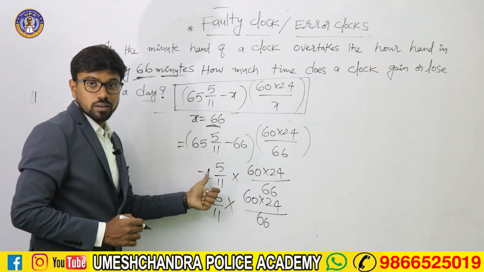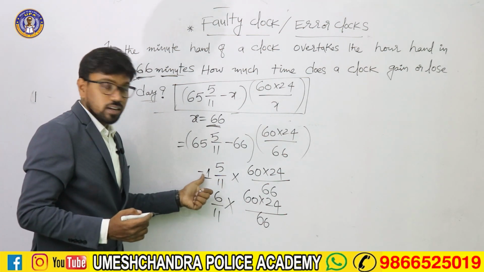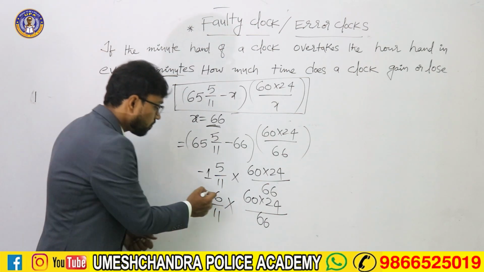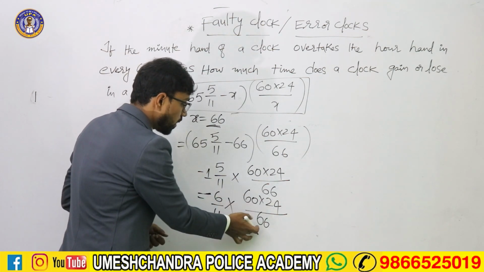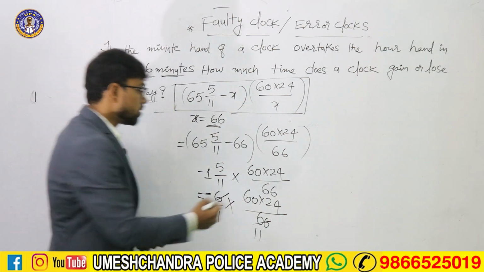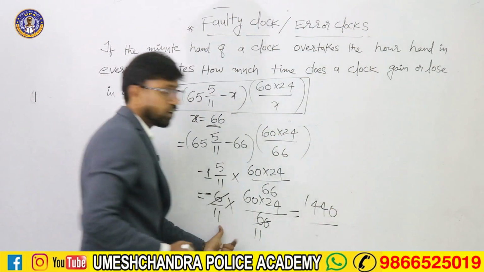So 11 ones are 11, 11 minus 11 plus 5. It would be minus 6. Right, 6 by 11 into 60 into 24 by 66. 6 11s are 66. 60 into 24 is nothing but 1440. 1440 by 11 into 11.